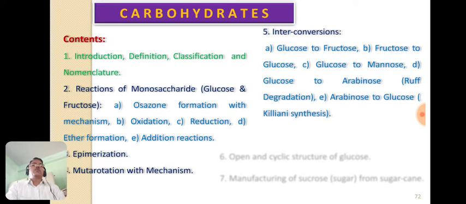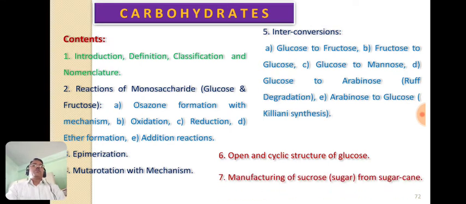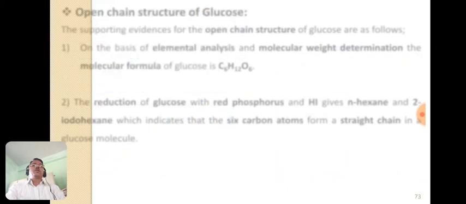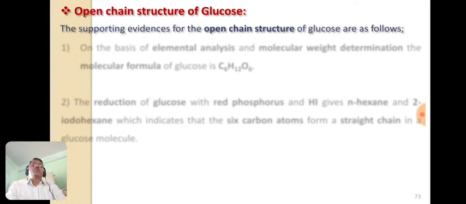Now today we are going to study the remaining points: the open and cyclic structure of glucose and the manufacturing of sucrose, that is sugar, from sugarcane. So these are the two important points we are going to study in today's lecture. So let us see first of all the open chain structure of glucose, and the supporting evidences for the open chain structure of glucose are: number one,